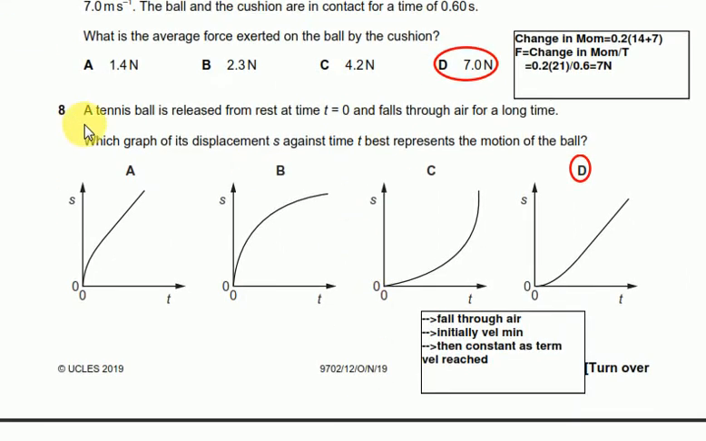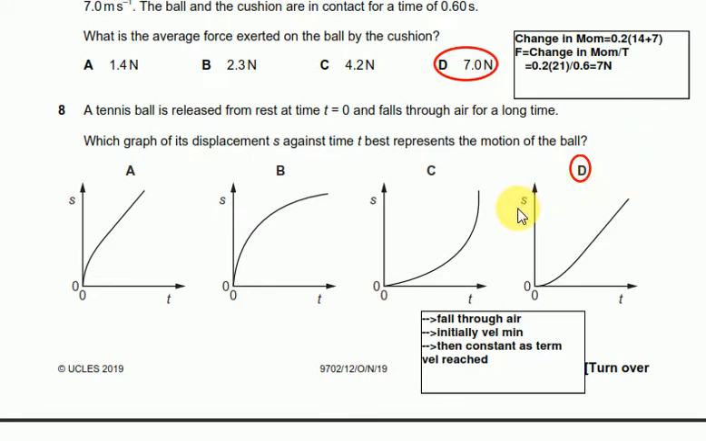Question number 8 says a tennis ball is released from rest at time t equal to 0 and falls through air for a long time. Which graph of its displacement S against t best represents the motion of the ball? So you must realize that the fall is through the air. Initially the velocity is minimum, then the velocity becomes constant as it reaches constant velocity.